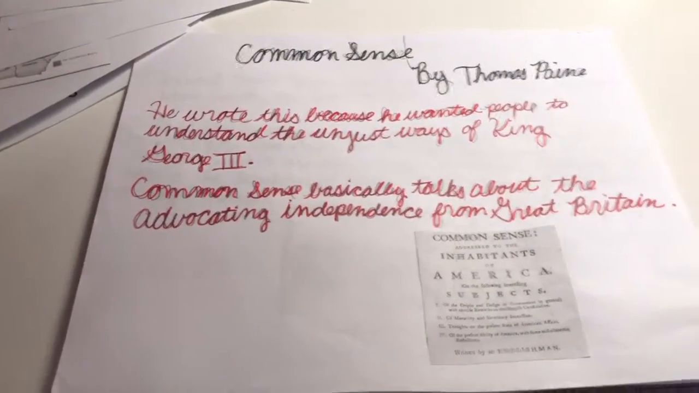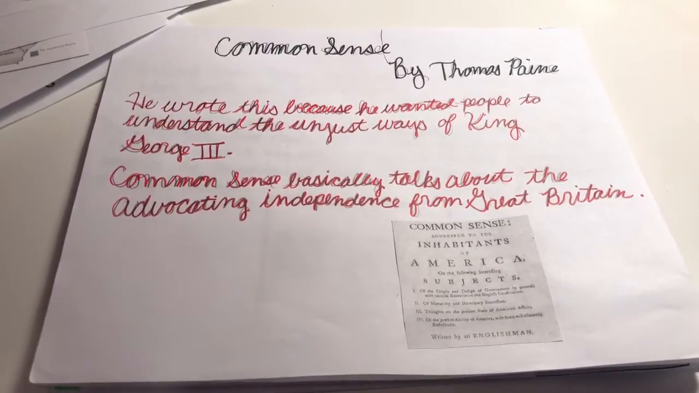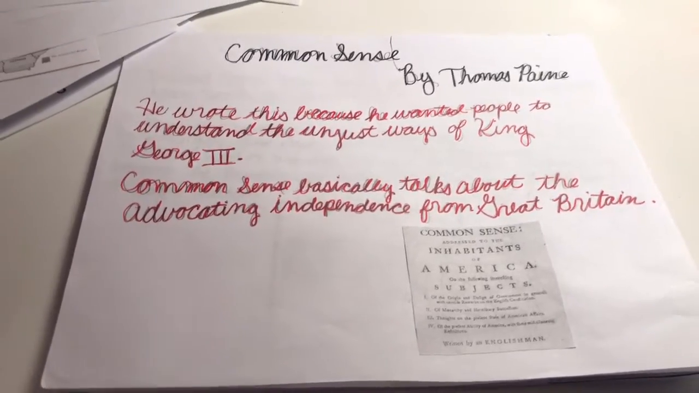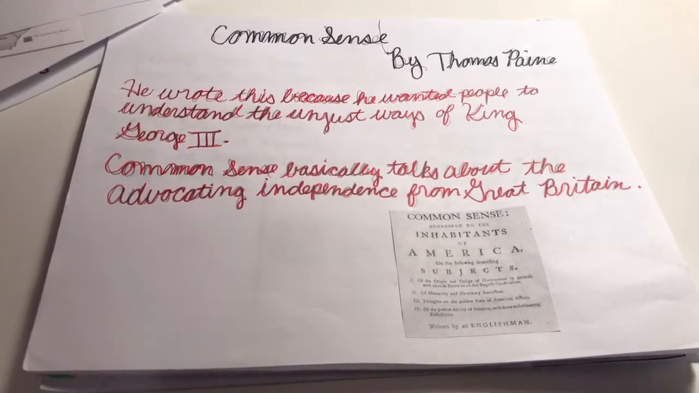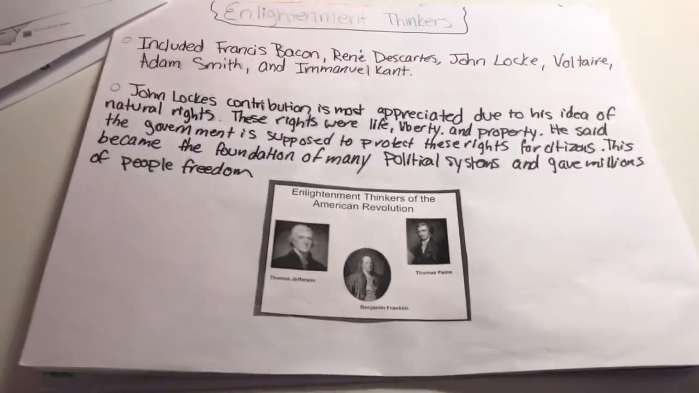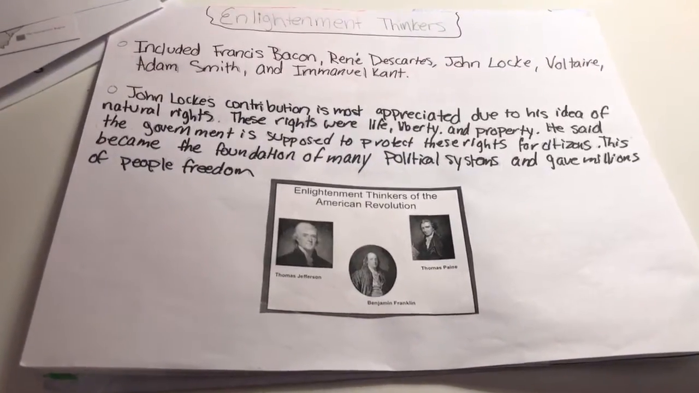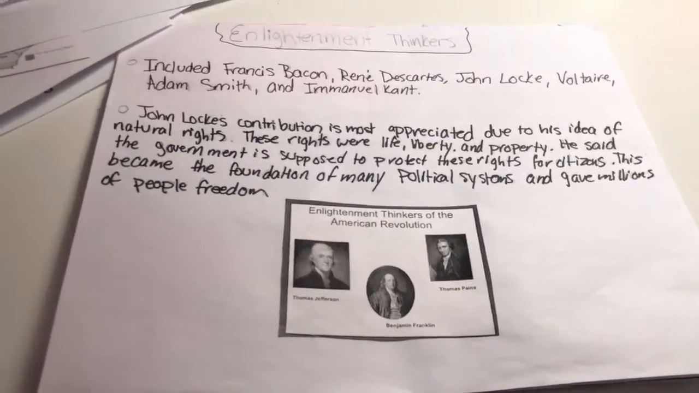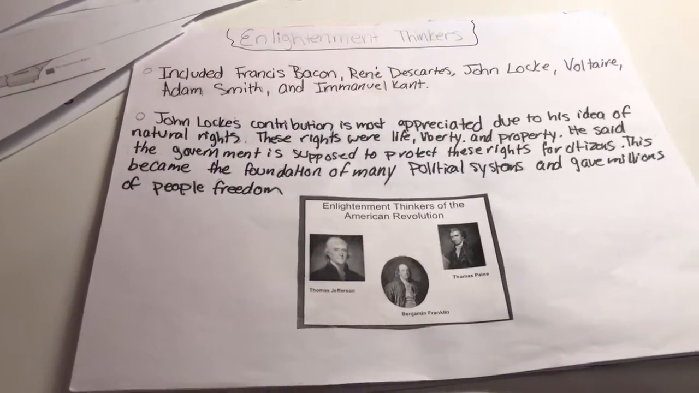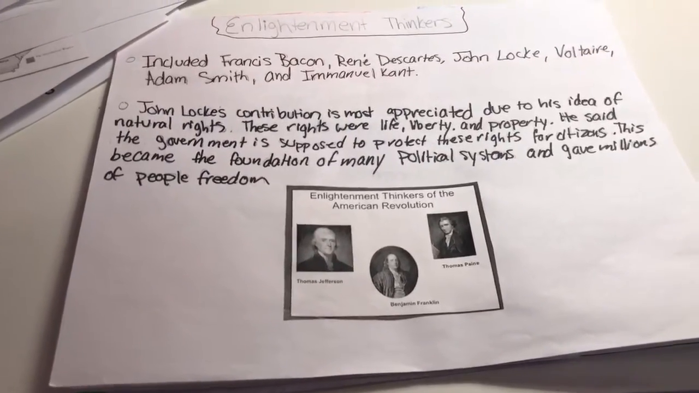Common Sense by Thomas Paine. He wrote this because he wanted people to understand the unjust ways of King George. Common Sense basically talks about advocating for independence. The Enlightenment thinkers were thinkers who helped create ideas of what the colonies should do to get their freedom. They protected the colonists' rights.